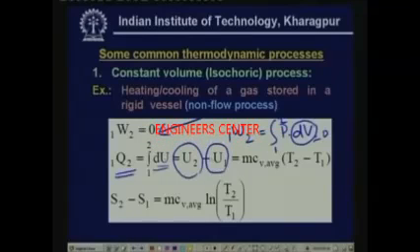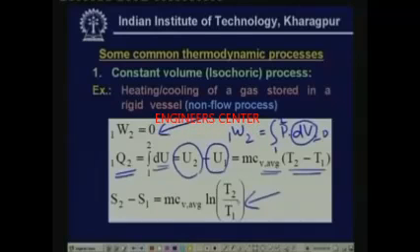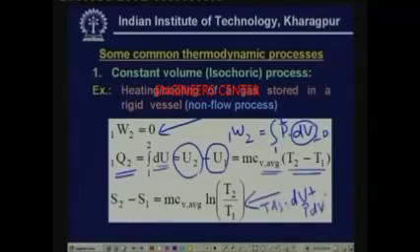And this can also be written in terms of the first TdS equation. If you remember, the first TdS equation is TdS equals du plus PdV, and PdV is 0 because there is no volume change. So, TdS is simply equal to du. So, ds is du by T. If you integrate this between states 1 and 2, you get S2 minus S1 is nothing but m Cv into ln T2 by T1.